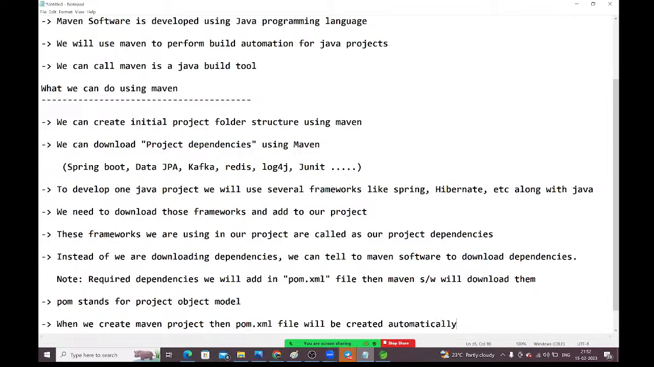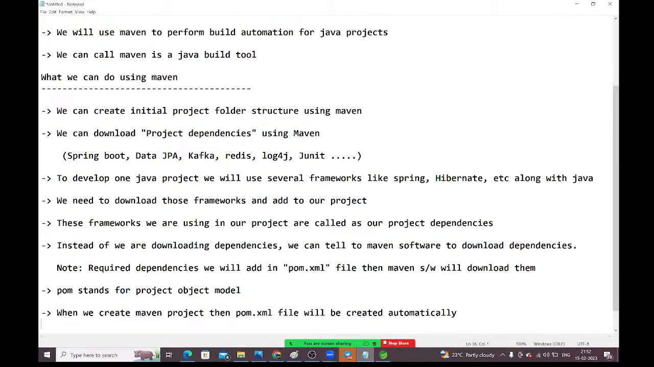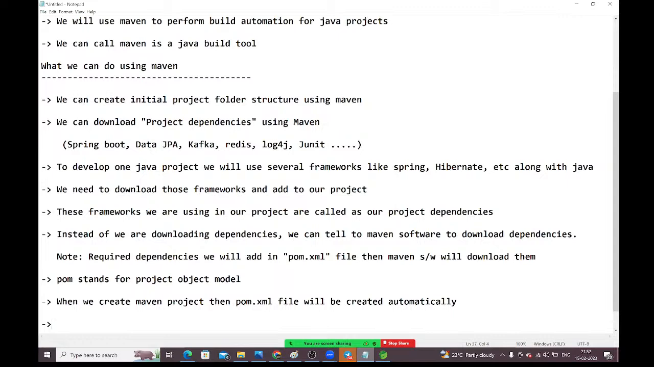Pom.xml file will be created. So pom.xml will act as the input file for our Maven software, guys. Next, we can compile the project source code using this Maven only.